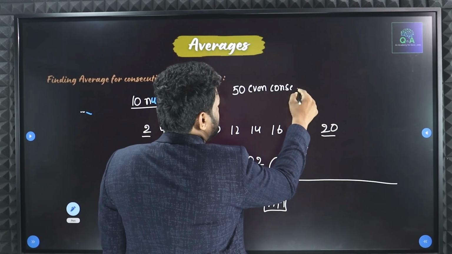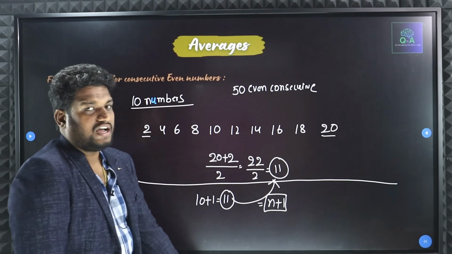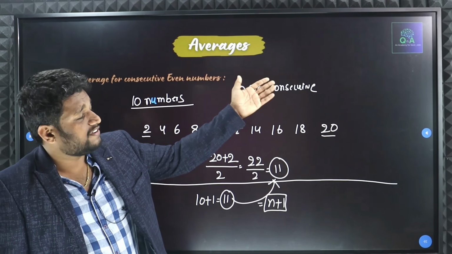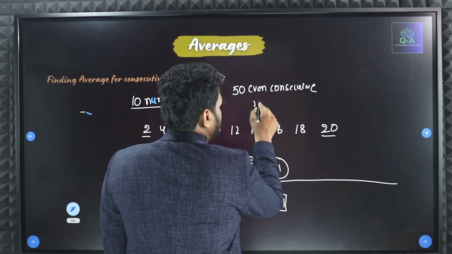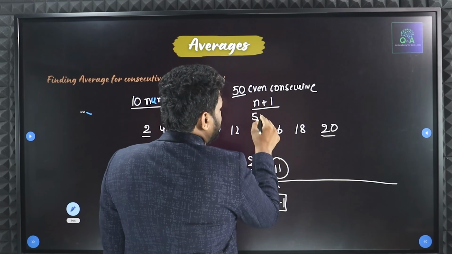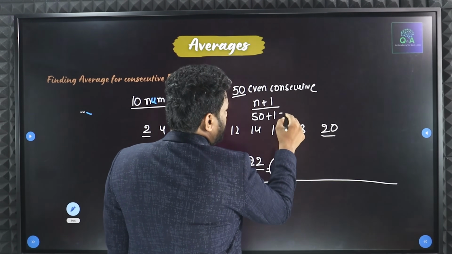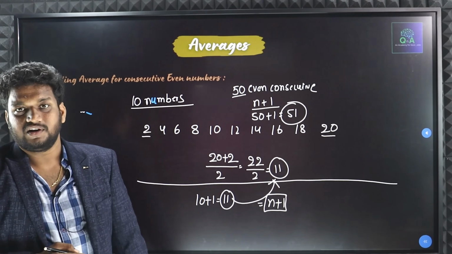What is the average? Can you put it in the comment box? What is the average for 50 even consecutive numbers? The average will be nothing but n plus 1. Here n is going to be 50, and 50 plus 1 is going to be 51, and that is going to be the average. Understood, all of you?